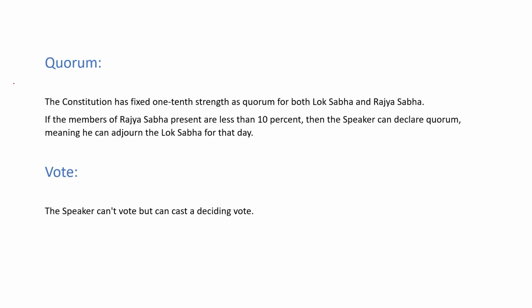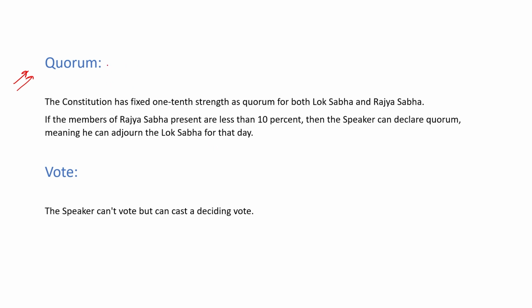Next, as the Vice President is the chairman of Rajya Sabha, what powers does the chairman of Rajya Sabha have? The first power is quorum. What does quorum mean? Quorum means minimum strength. We have also discussed quorum in Lok Sabha. The chairman or the speaker of Lok Sabha has the same power of quorum. So what is quorum?